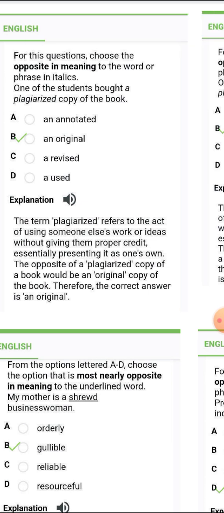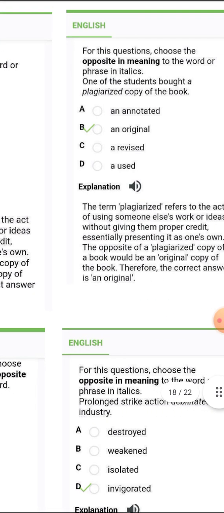So we have the first one as plagiarized. Remember, we are talking about opposite in meaning. And original is the answer. The term plagiarize refers to the act of using someone else's work or idea without giving them proper credit, essentially presenting it as one's own. The opposite of a plagiarized copy of a book would be an original copy of the book. Therefore, the correct answer is option B, which is original. Okay, let's go to the next one.